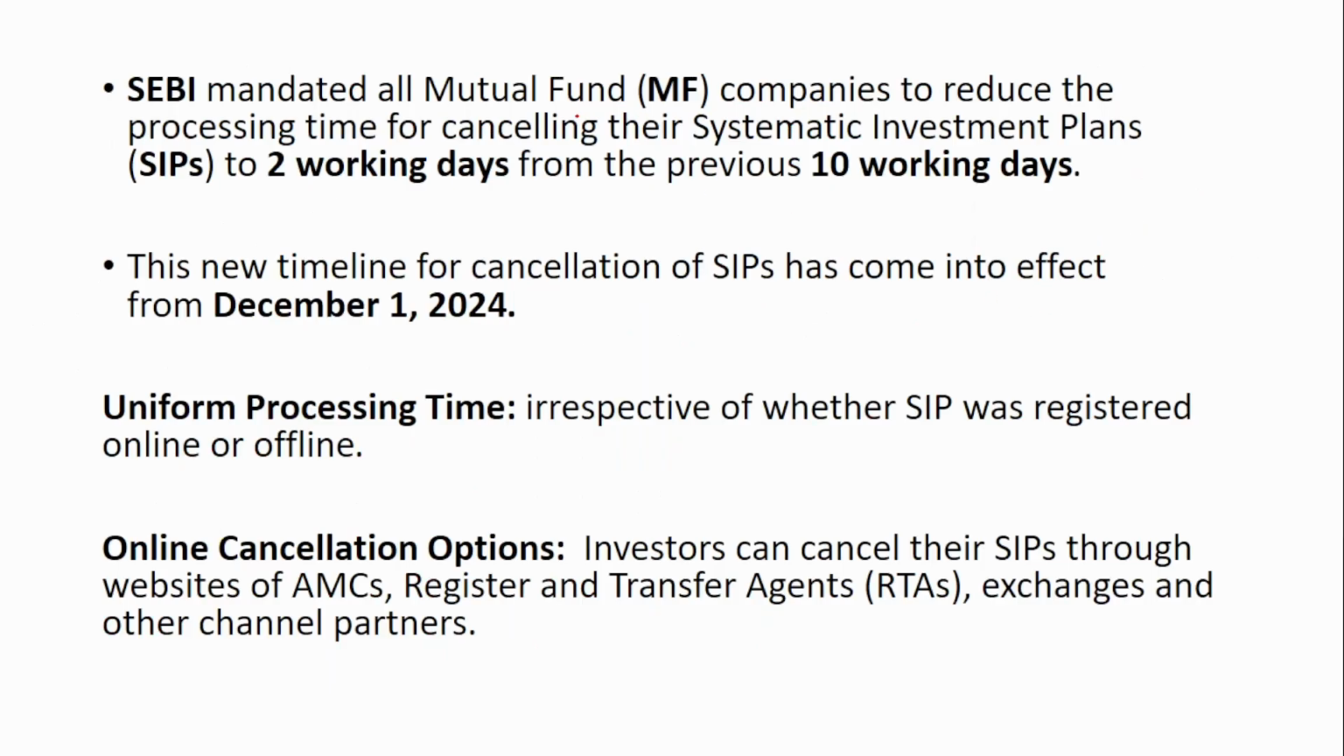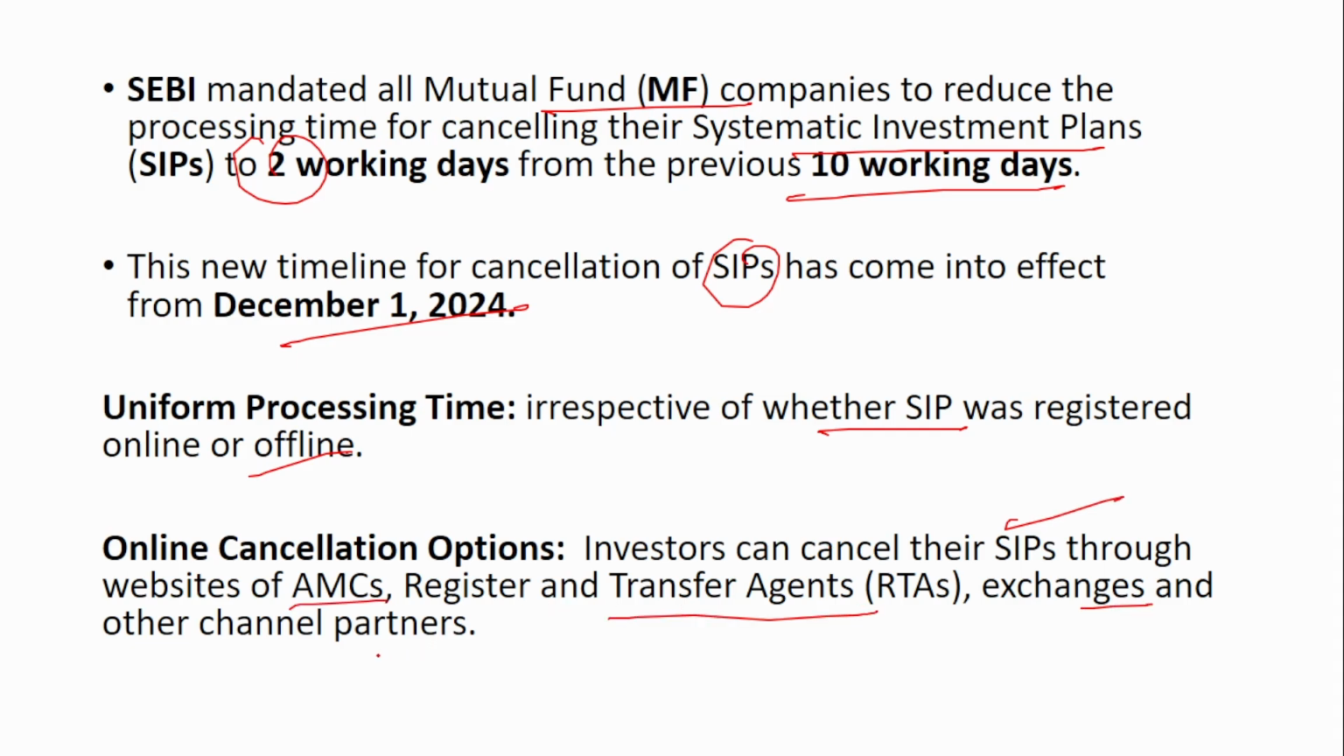So SEBI mandated all mutual fund companies to reduce the processing time for cancelling their systematic investment plans to 2 working days from the previous 10 working days. This new timeline for the cancellation of SIP has come into effect from December 1st, 2024. So irrespective of whether the SIP was registered online or offline, the timeline is the same. That is, from 10 working days, it has to be reduced to 2 working days. And also, investors can cancel their SIP through the website of the AMC, registrars and transfer agents, exchanges and other channel partners also.